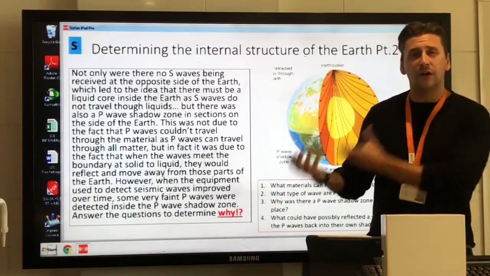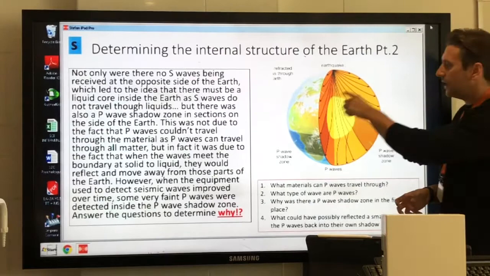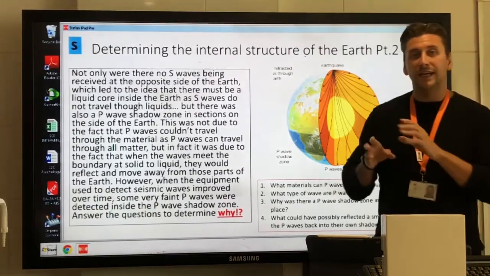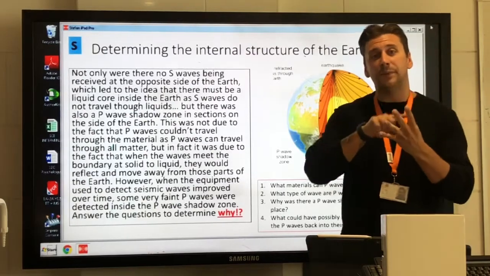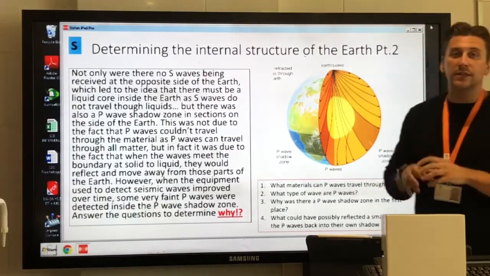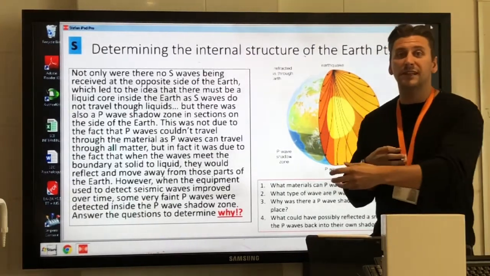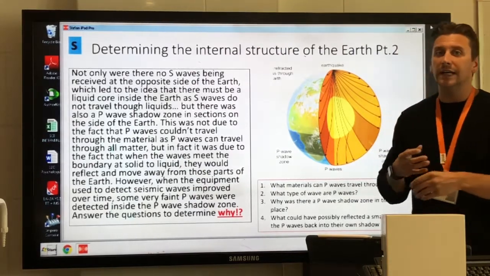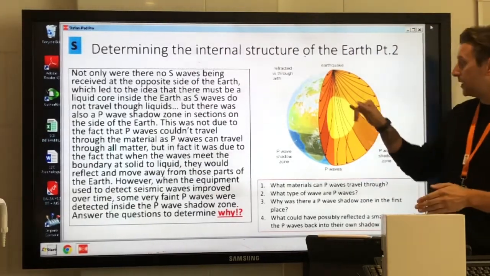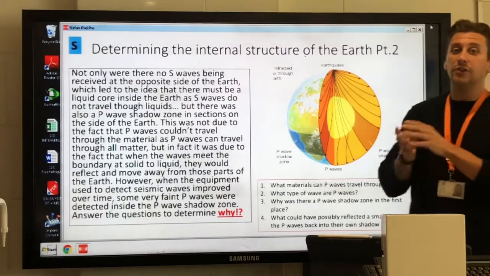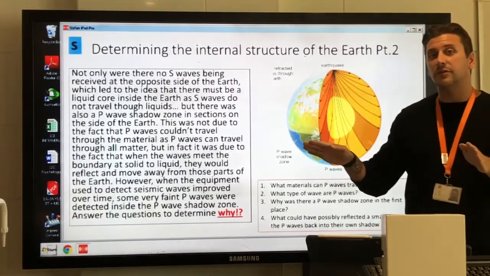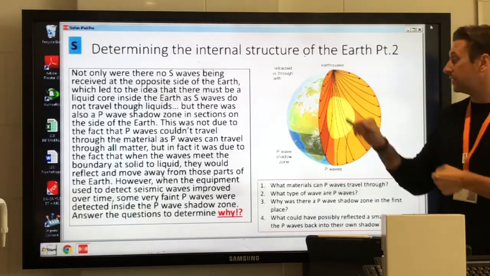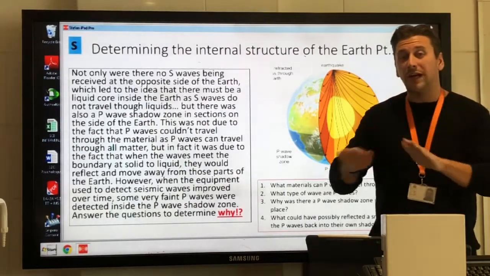And it's not because they can't travel through there, it's because when all the waves of P and S reach the boundary of the liquid core, we know that 4 things can happen. But because the liquid is so much different in terms of density to the solid on the outside, the speed of those P waves when they enter the liquid core changes quite a lot. So although they're curving the whole time through the solid, when they hit the boundary to the liquid core, they refract quite a large amount.